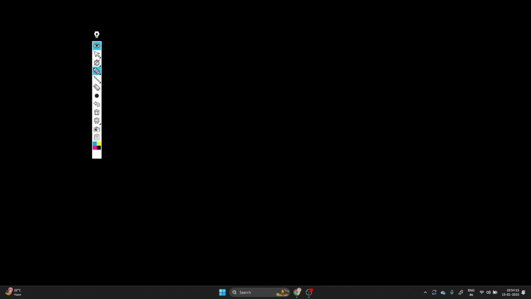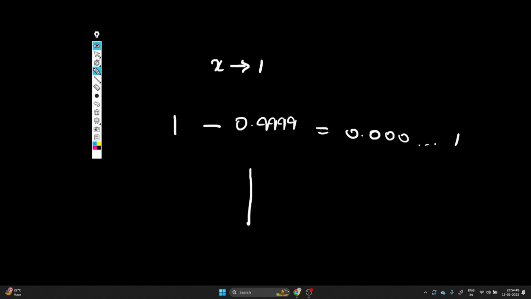Now this does seem pretty counterintuitive, but we can explain this using the concept of limits, because as x approaches 1, so when it's 0.99999, it is so unfathomably close to 1 that we just say it's 1, because the difference between 1 and this will be 0.000 and then 1, and that is the smallest possible value we can conceive. So technically that is just 0, because when we use limits for graphs,